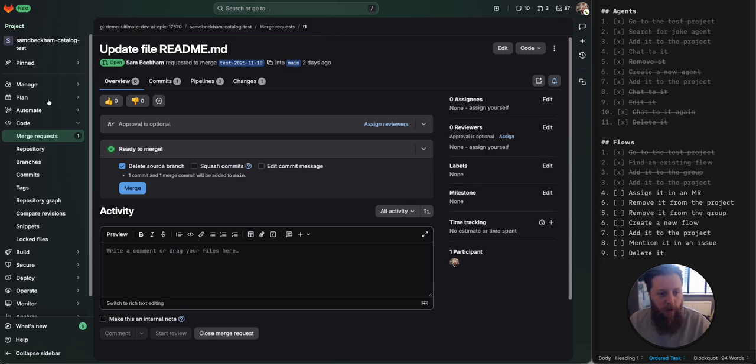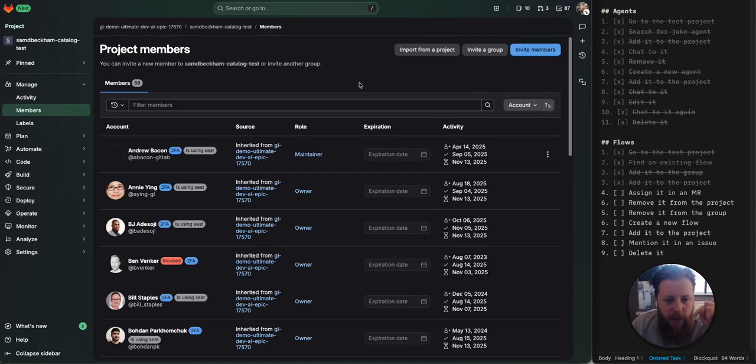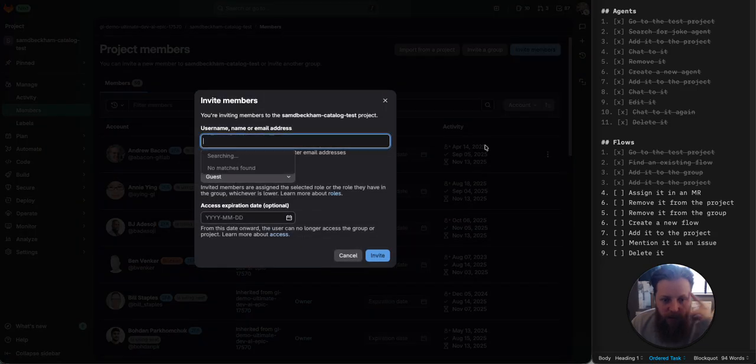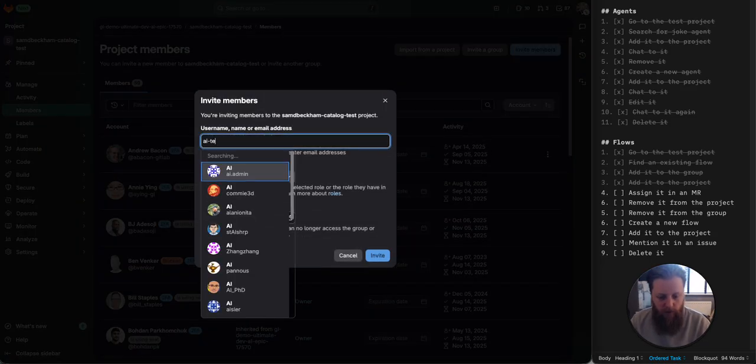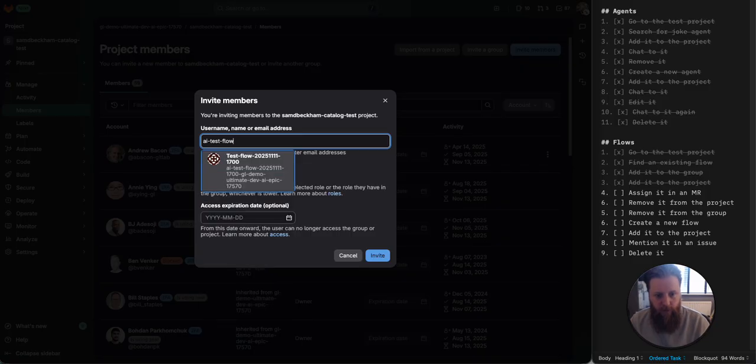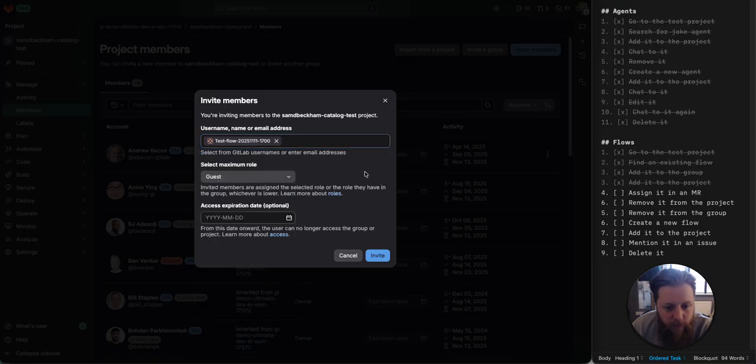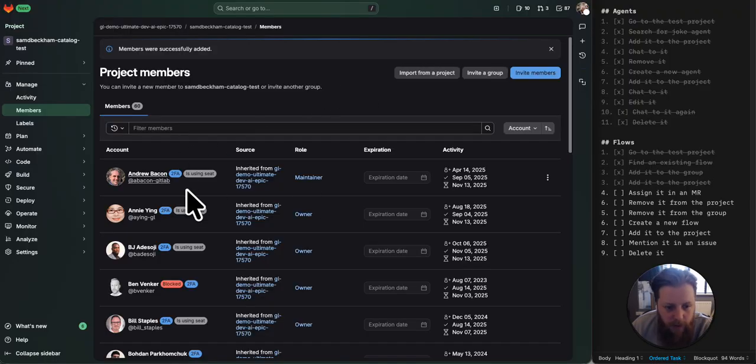That's a different one. So I think what I need to do is, and I believe this is what Kian was saying in his demo as well, I need to add the AI test flow agent to this project. And this is AI test flow, this one, I think. And give it developer access. We'll invite that. Yes, this is clunky. I know that's being worked on.